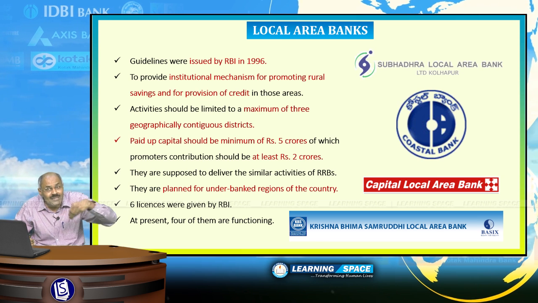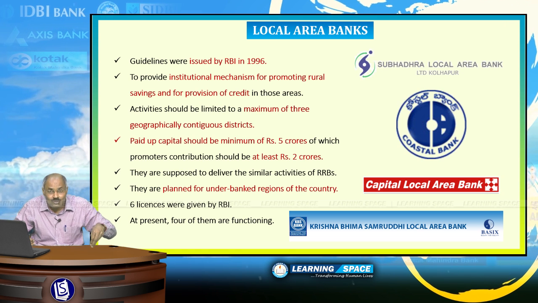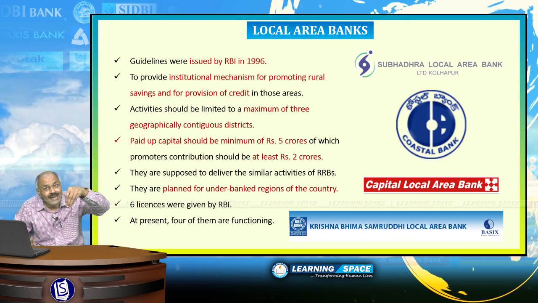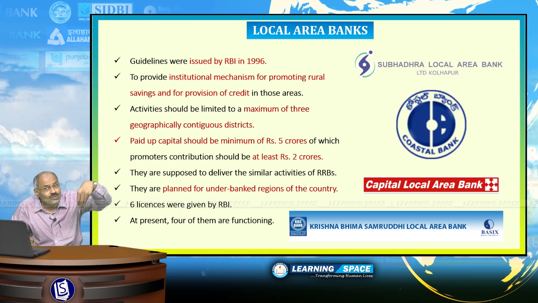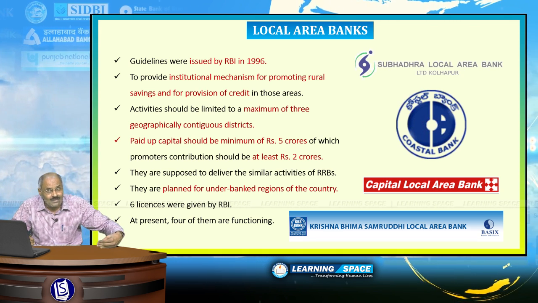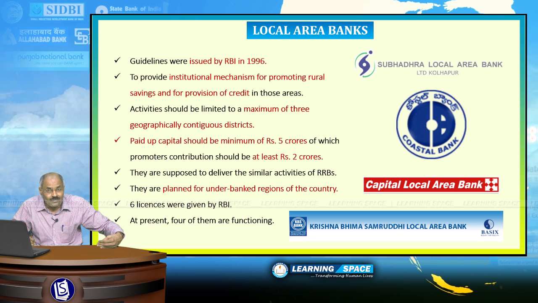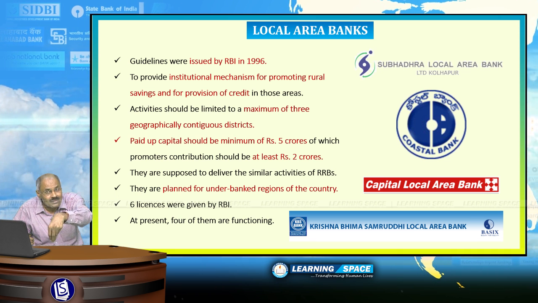And as per the guidelines, the paid up capital should be 5 crores of which promoters contribution will be at least 2 crores. As I have already told you, they are supposed to deliver the activities similar to regional rural banks, and they are planned to develop underdeveloped regions of the country.